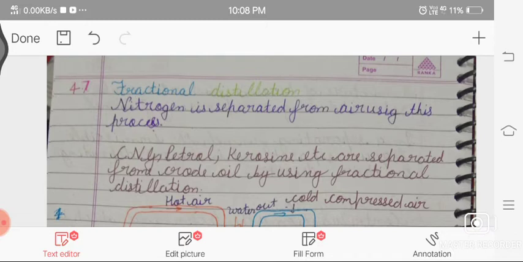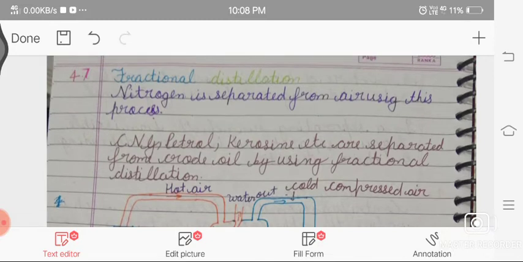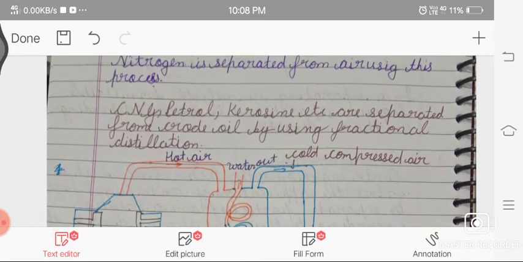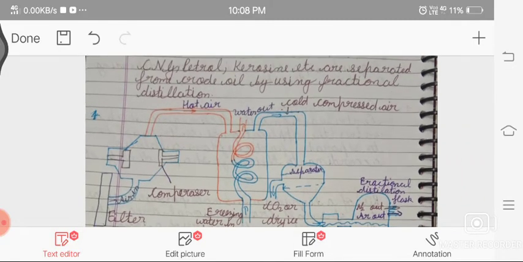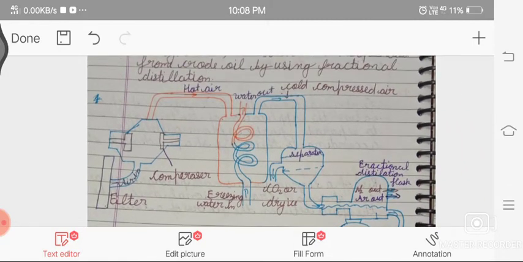So now we come to fractional distillation. What is fractional distillation? Nitrogen is separated from air using this process. Here is a diagram. You can understand what fractional distillation is. In fractional distillation, different distillation chambers are made for the different things. Like here, how we get pure oxygen from atmospheric air.